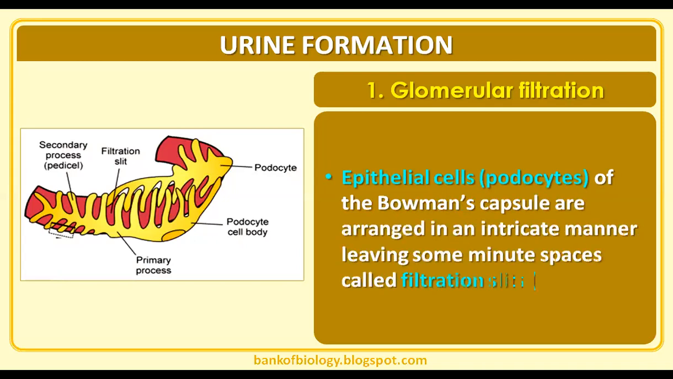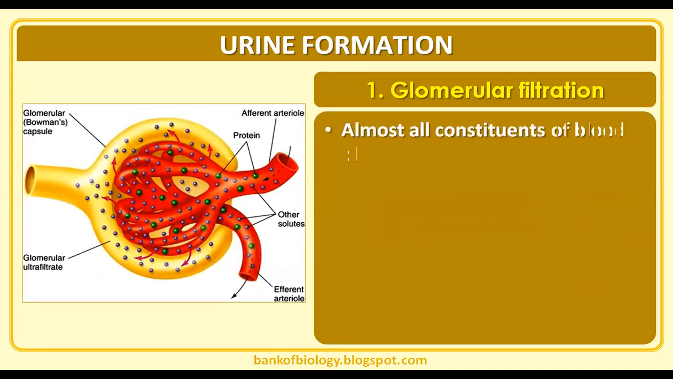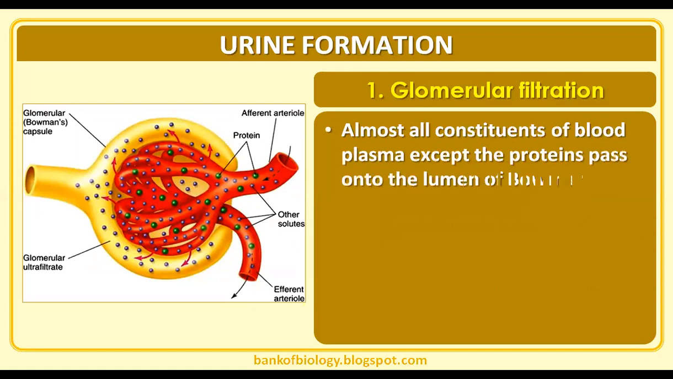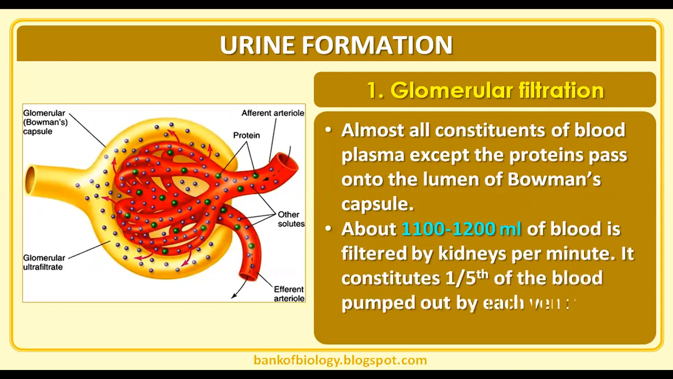Epithelial cells of Bowman's capsule are arranged in an intricate manner, leaving some minute spaces, which we call filtration slits or slit pores. Also, we can see the blood capillaries of the glomerulus have minute pores which are helpful for the filtration process. Almost all the constituents of the blood plasma except the proteins pass into the lumen of